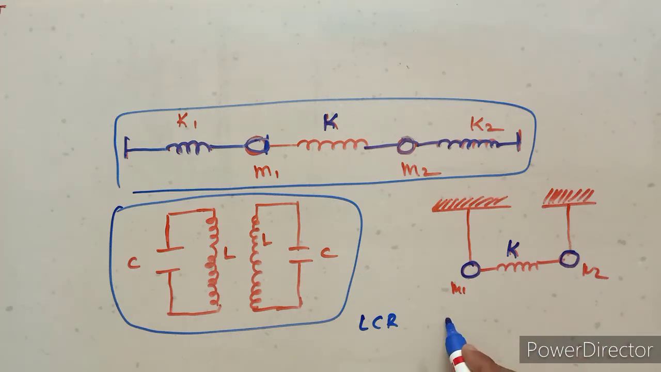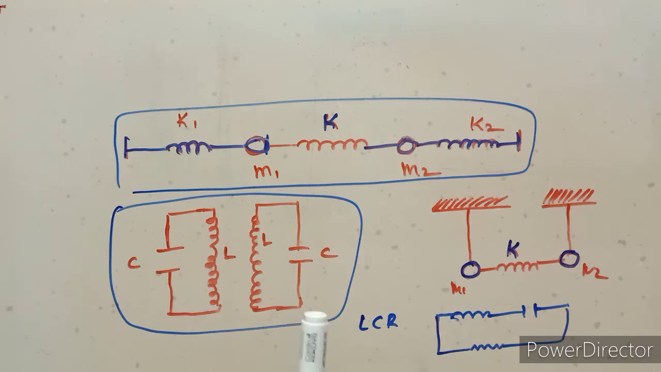Another example, LCR circuits. LCR circuits means this is the LC, another LCR circuit. These are all LCR circuits. So these circuits are examples of coupled oscillators.